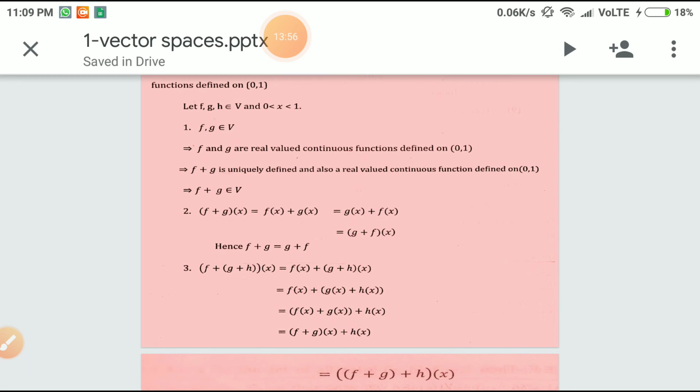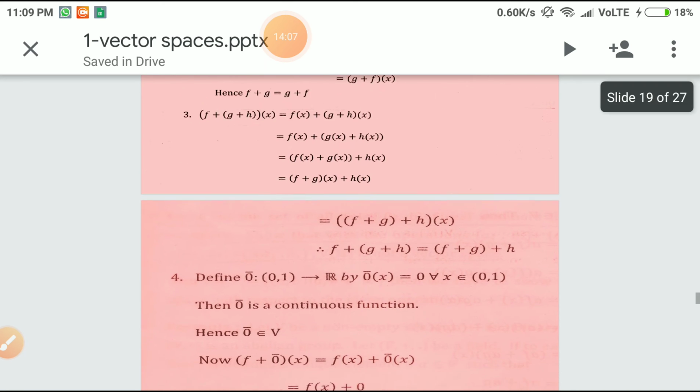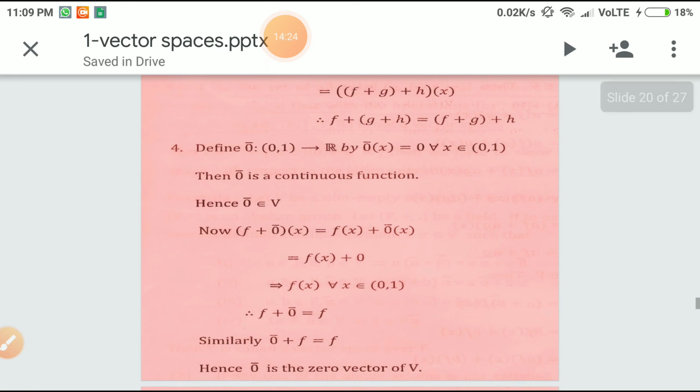Now, f plus g of x is equal to f of x plus g of x, which can also be written as g of x plus f of x. That is nothing but g plus f of x. Hence, f plus g is the same as g plus f. Now, the third one: f plus g plus h of x equals f of x plus g plus h of x. That is nothing but f of x plus g of x plus h of x. That is equal to f plus g of x plus h of x. That is nothing but f plus g plus h of x. So finally we conclude f plus g plus h is the same as f plus g plus h. Therefore V over R follows the associative law with respect to addition of functions.